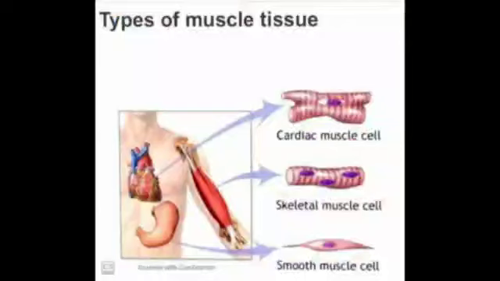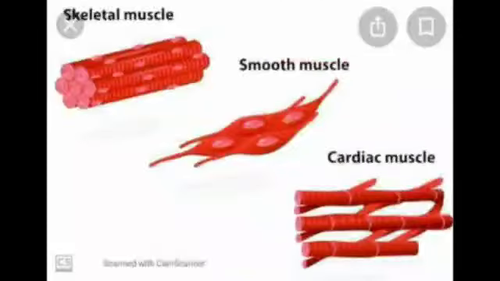Now, as you see in this figure, the striated muscles are present in the arms. Smooth muscles you see in the stomach, and the cardiac muscles are seen in the heart. Now let us take a look at each of these tissues. The first one, that is the striated muscles, when seen under a microscope, show alternate light and dark bands or striations. And they are attached to the bones, therefore they are also called skeletal muscle. They help in the movement and locomotion, that means they work according to our will. That is why they are also called voluntary muscles.